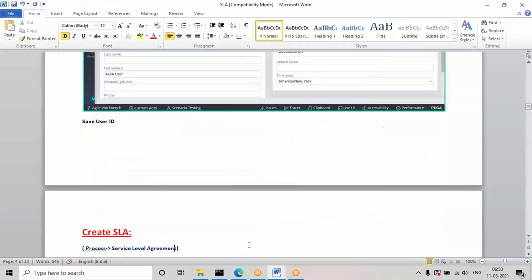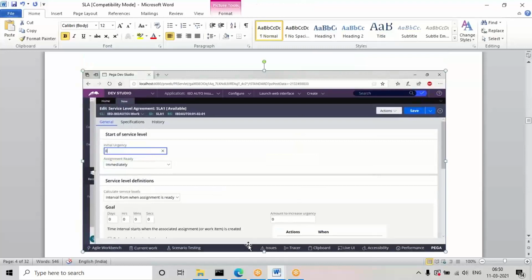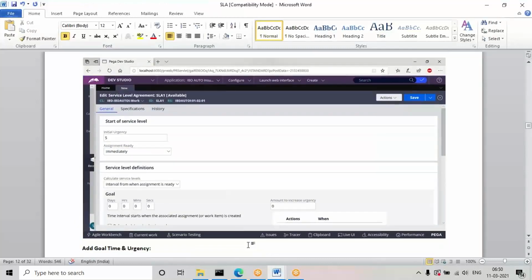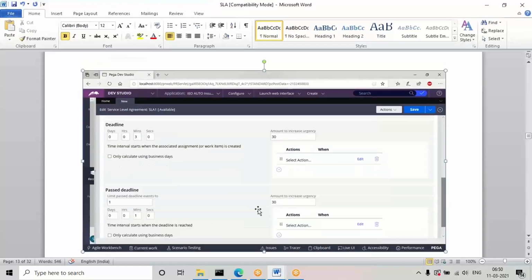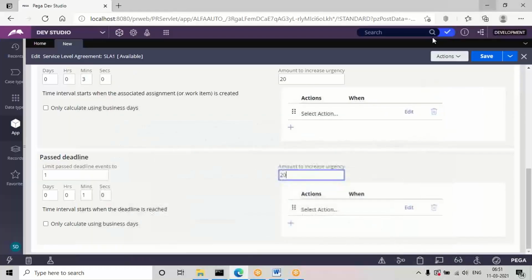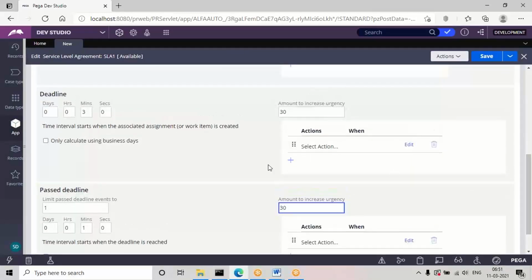After creating the ID, open this rule. Coming to the intervals, I have given some urgency value, maybe 20, then for the next one, 30. Okay, don't worry, I will change it in my application, otherwise you'll get confused along with the document. For deadline time I'm changing to 30, and for past deadline time also I'm going to change to 30, guys. Whatever it is, no issue, it's the interval and this urgency value.